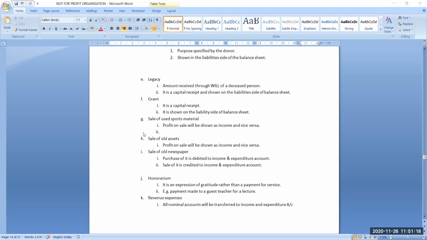Honorarium, yesterday I told you the meaning of honorarium. Whatever money you give voluntarily to any of your guests for their contribution, for their help, that amount is termed as honorarium.